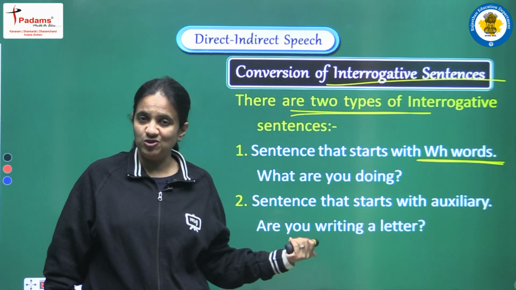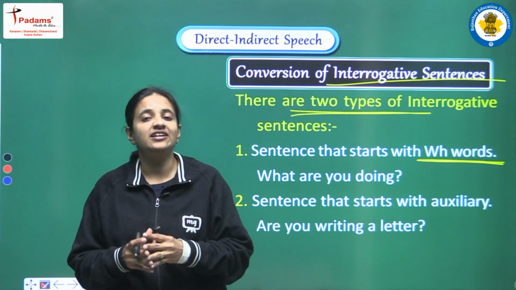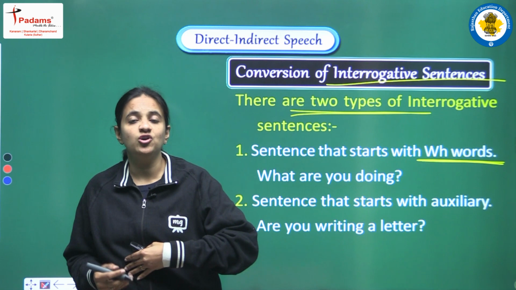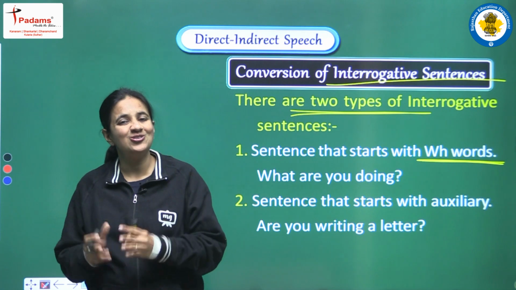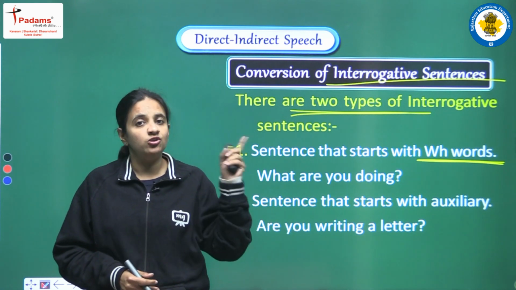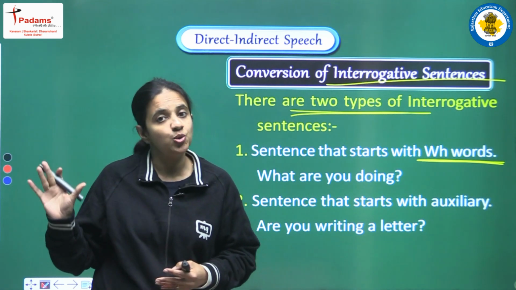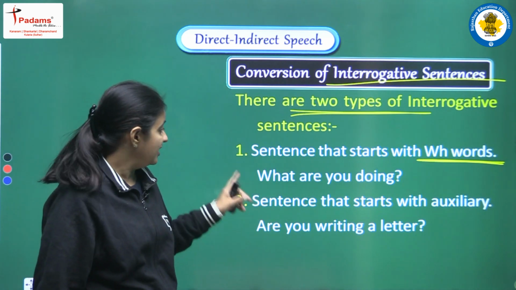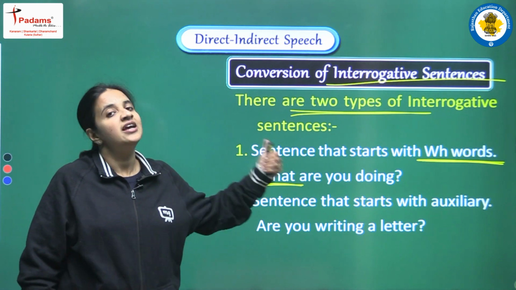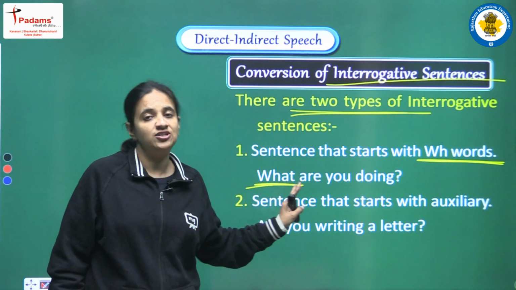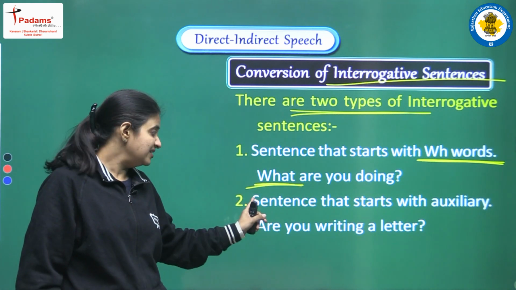Now what does this WH word mean? A WH word means any word that can ask any type of question, like what, where, when, and how many, how much. Yes, these words are also included in the category of WH word. So the first category of interrogative sentence is one in which we have any one WH word, and the example here is, what are you doing? In this sentence we have what at the beginning, and what is one of the WH words. So this is the first category. Clear?